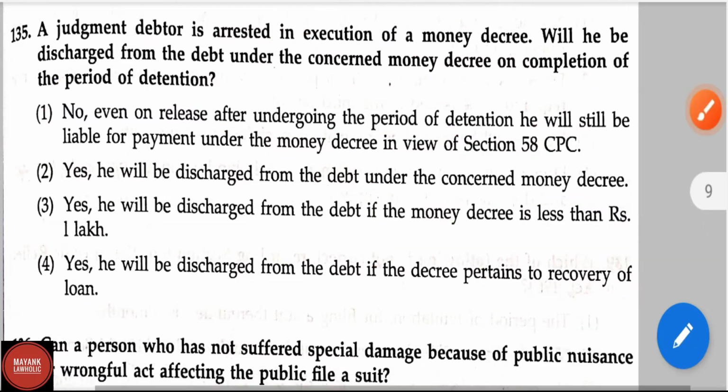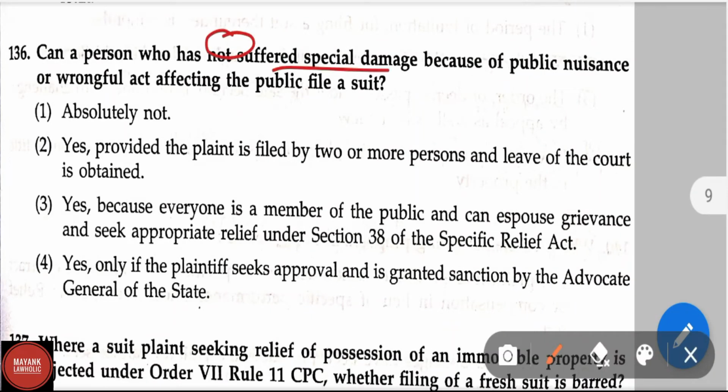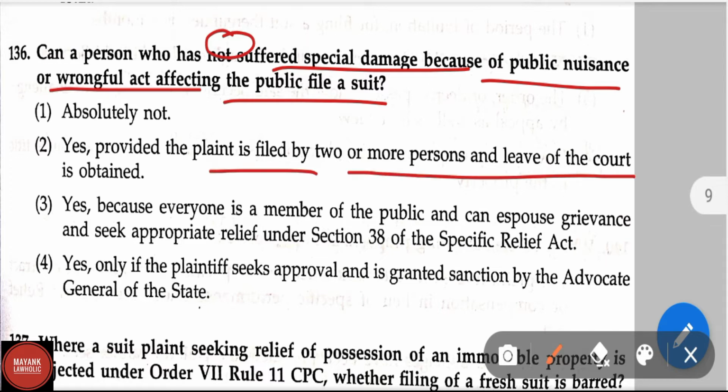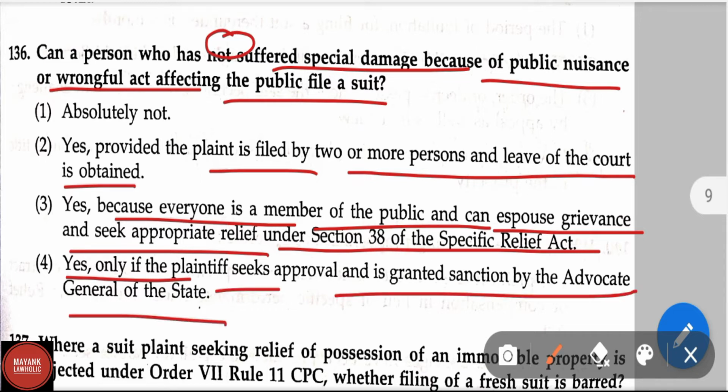Now let us move to question number 136. Can a person who has not suffered special damage because of public nuisance or wrongful act affecting the public file a suit? Option 1, absolutely not. Option 2, yes, provided a plaint is filed by 2 or more persons and leave of the court is obtained. Option 3, yes, because everyone is a member of the public and can espouse grievance and seek appropriate relief under section 38 of the Specific Relief Act. Option 4, yes, only if the plaintiff seeks approval and is granted sanction by the Advocate General of the state.